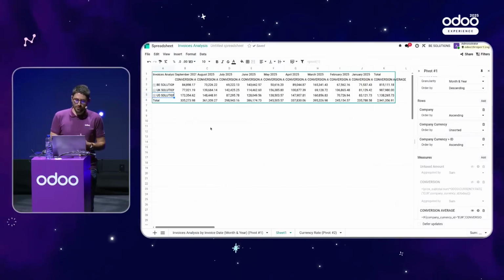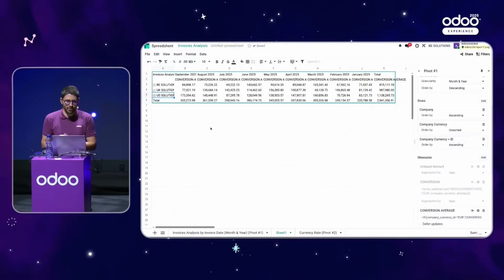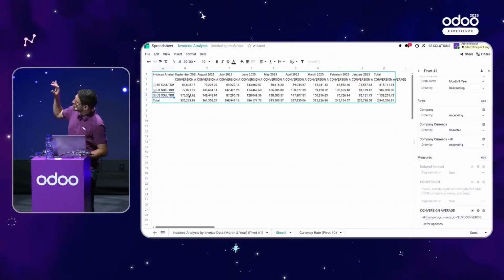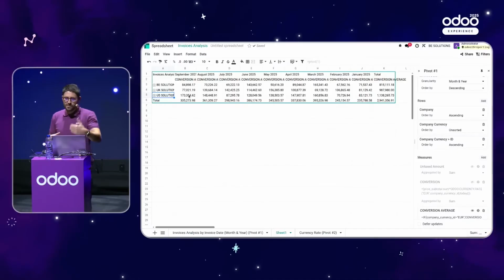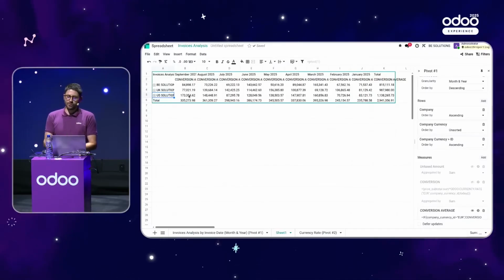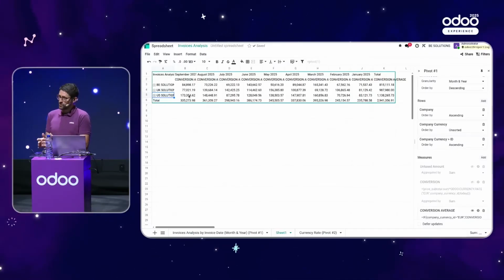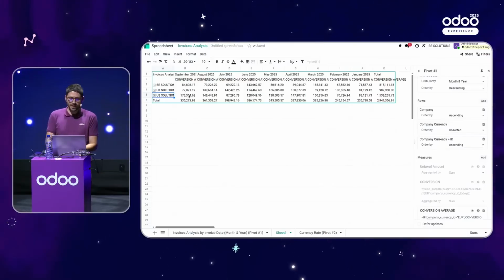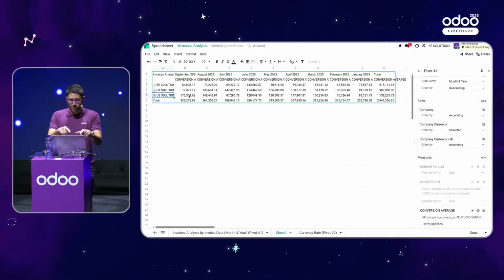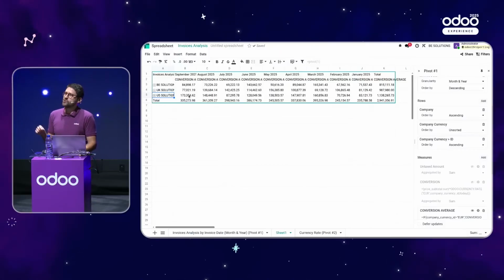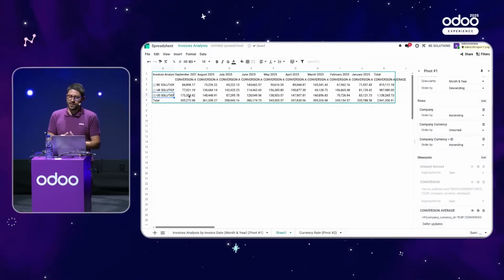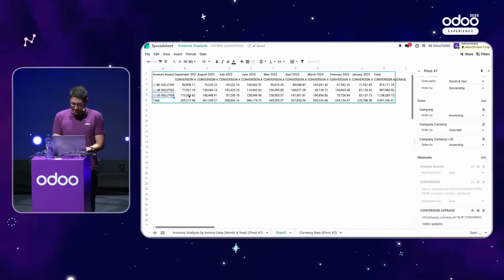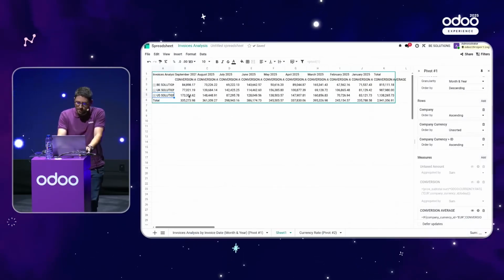So what we can conclude from that is that, for example, in September, US is performing the best compared to the others. And we are sure that now, when we have a look at that billing report, we are comparing the performance in euro. So that's what's required to be able to say which one is the best, because we are managing different currencies. But also, we are using the average rate per month and not the date of today that was used by Odoo.